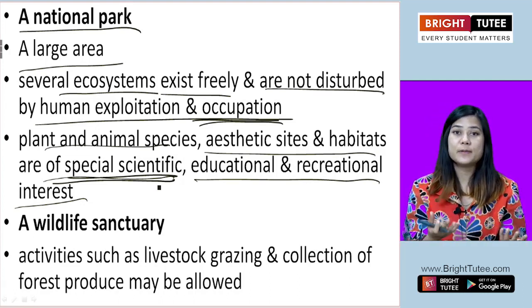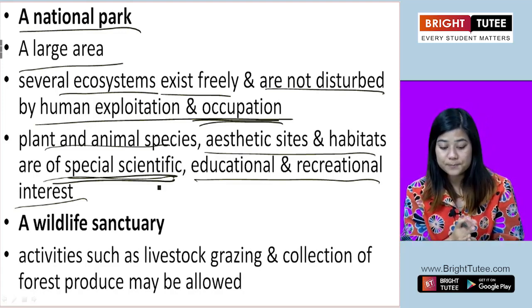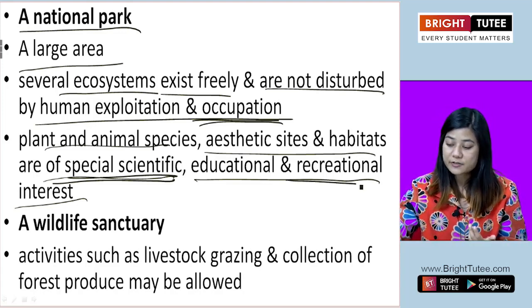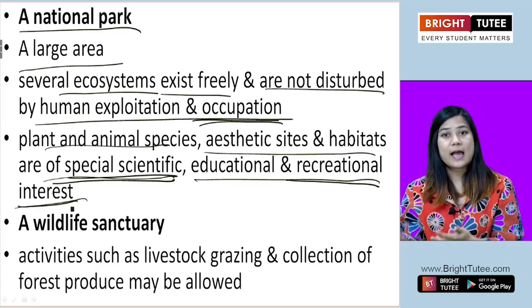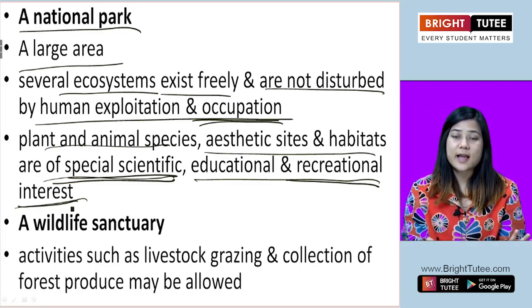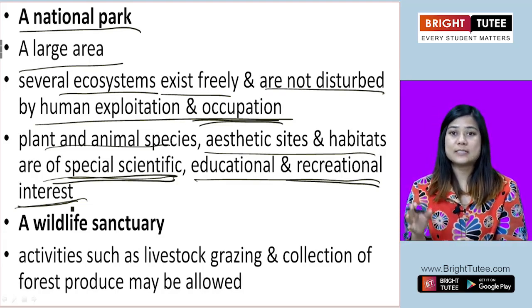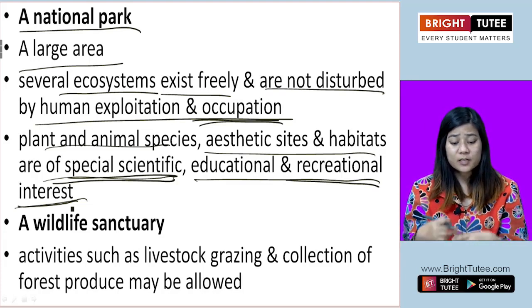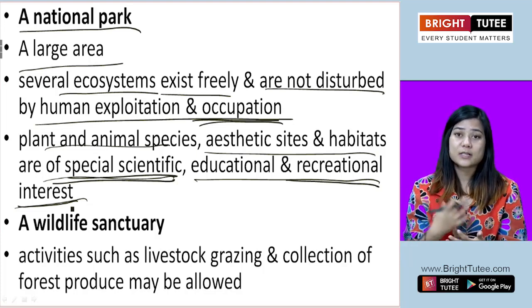They can tell people about what they have learned about certain plants, animals or birds. And they're also of great recreational interest. People can go there and look at the rhinos, look at the tigers, look at the diverse species of plants available there. So these are the purposes for which the national park serves.